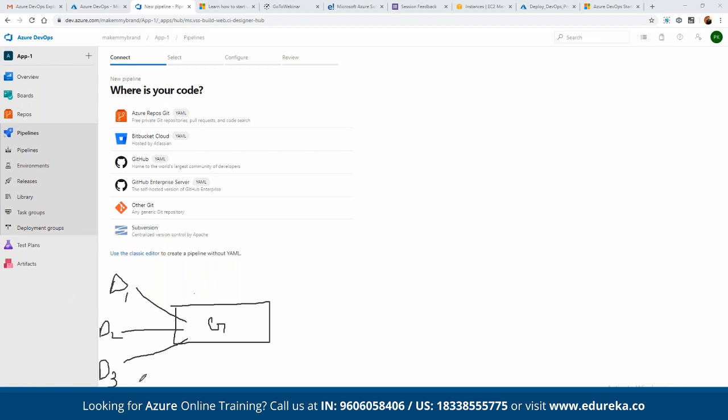So let's say we have multiple developers. Now developer 1 has pushed a new code. Now we want that whenever this new code is available in this repository, this new code should automatically be fetched and a build out of it should be created.